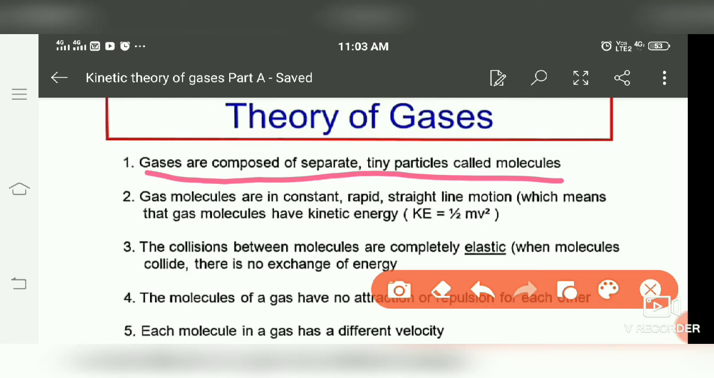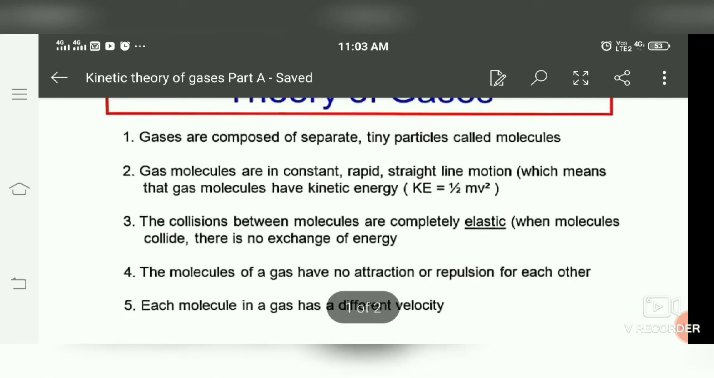Gas molecules are in constant, rapid, straight line motion, so for them kinetic energy is equal to half mv squared. After striking each other, they move in a straight linear path. Collisions between the molecules are completely elastic. It means when they collide, they do not lose their momentum, total energy, and also kinetic energy. These all three factors remain the same when they collide. There is no exchange of energy, not even the kinetic energy.